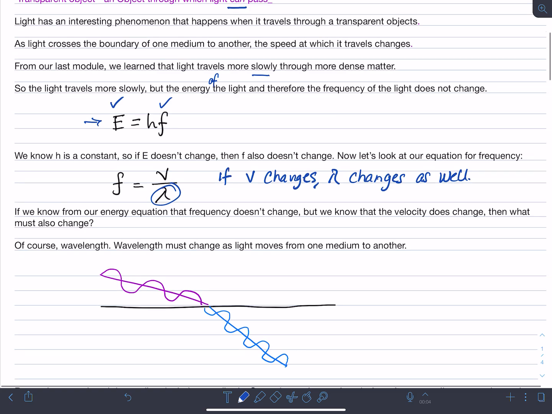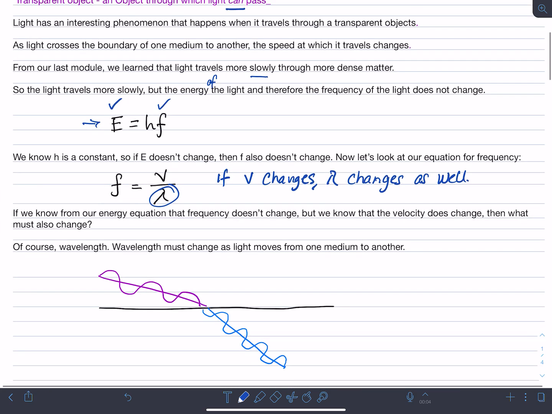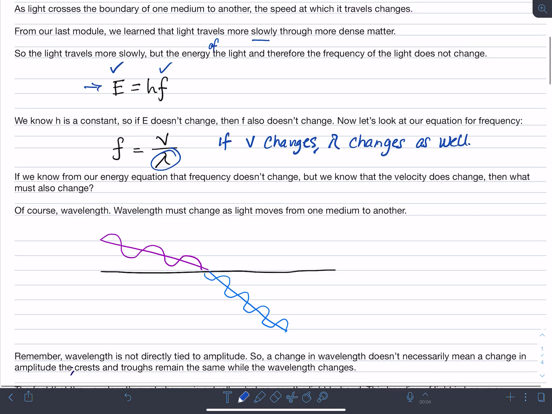Here's a picture of that happening. We've got an inbound light ray right here, traveling with this wavelength, the purple wavelength that I've drawn. When it hits this medium, whatever this medium is, you can see that the wavelength is actually changing due to the speed changing in that other medium. We also know that wavelength is not tied directly to amplitude, so a change in the wavelength does not necessarily mean a change in amplitude. The crests and the troughs remain the same even though the wavelength is changing.